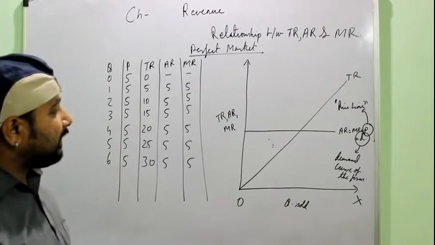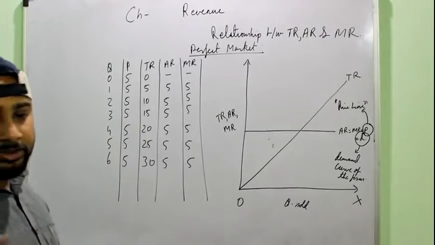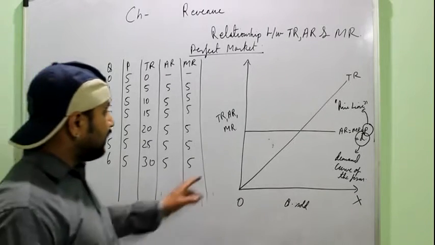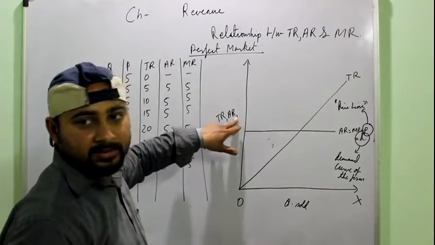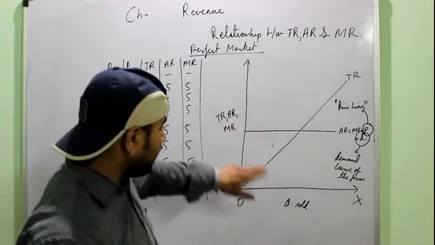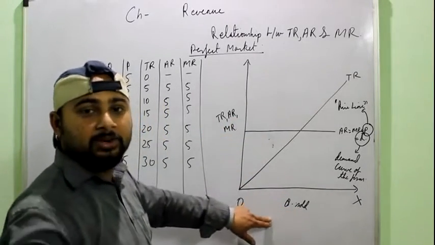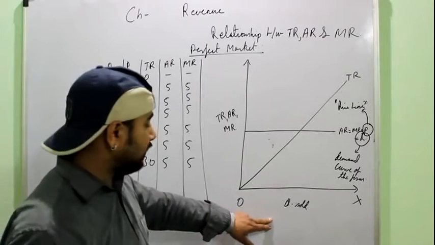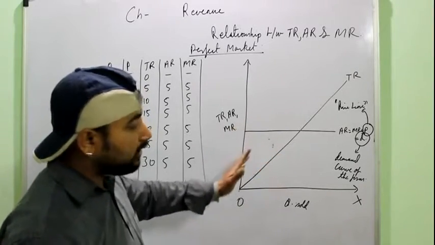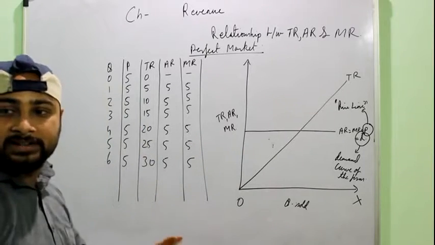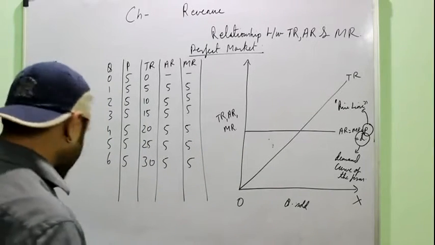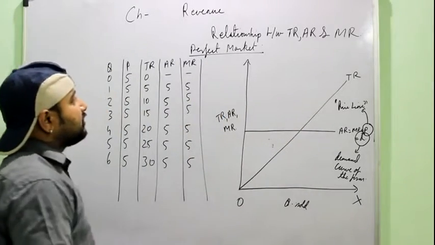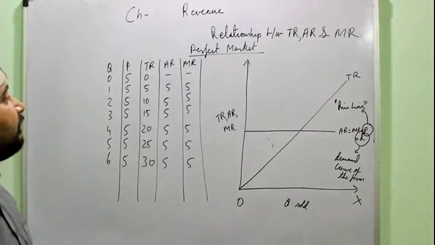If you remember, the demand curve shows you the relation between price and quantity. Similarly, AR is the price here. It is equal to the price. And output sold is actually equal to the demand of the buyer, because I can sell only what the buyer is willing to buy. So always remember that the AR curve of the firm will always be known as its demand curve, right? Important concept to remember. Okay, so this is the relationship between the TR, AR and MR curves.